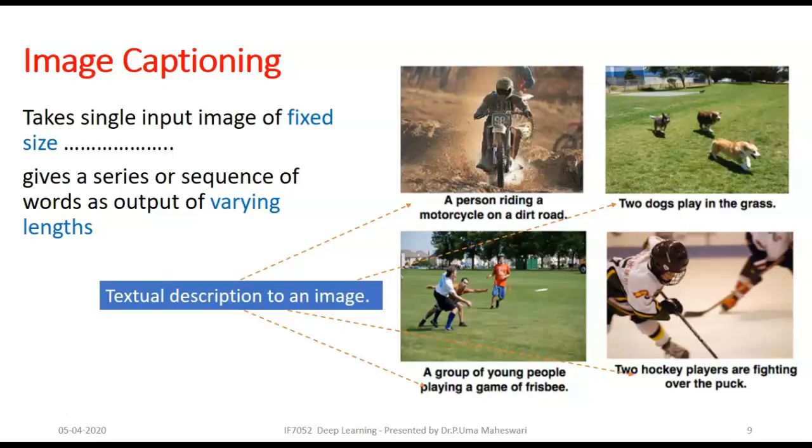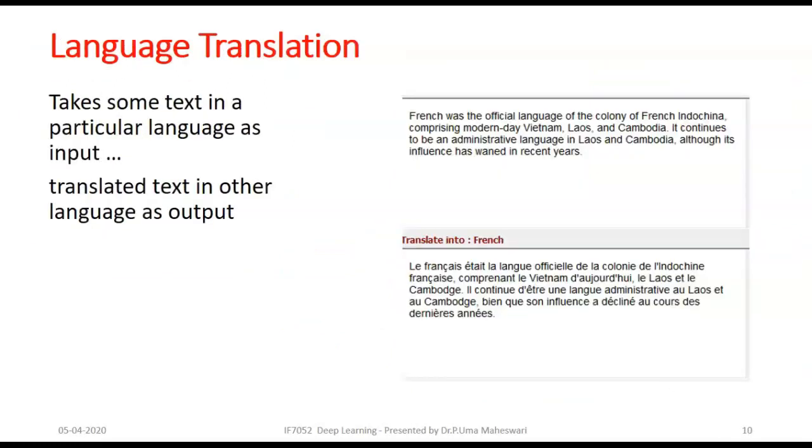Let's come to the next example, an application of RNN which is language translation. Language translation is a very familiar application of RNN, where it takes some text in a particular language as input and the equivalent text in a different language is the output.